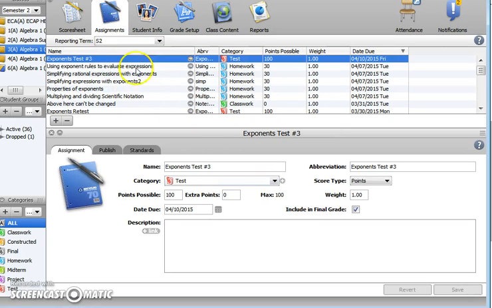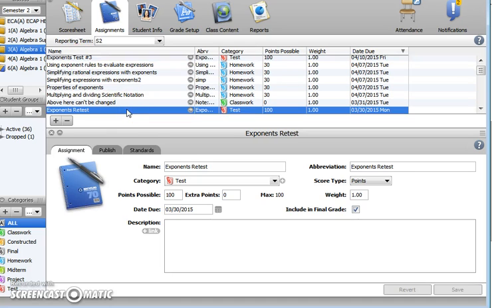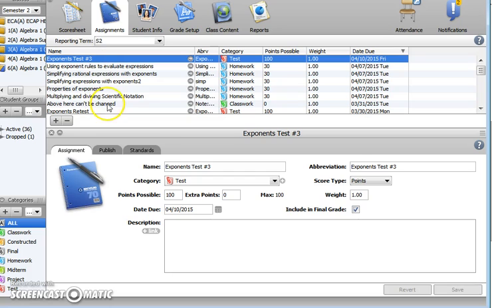And then you'll also notice that there's an exponent test number 3. So this was the exponents retest, and it should be graded in your grade book. I'll have a look at it. And then exponents test number 3, that's the third one. We're just not going to move on until everybody is acing this test. There's no excuse for it. You just have to pass it.